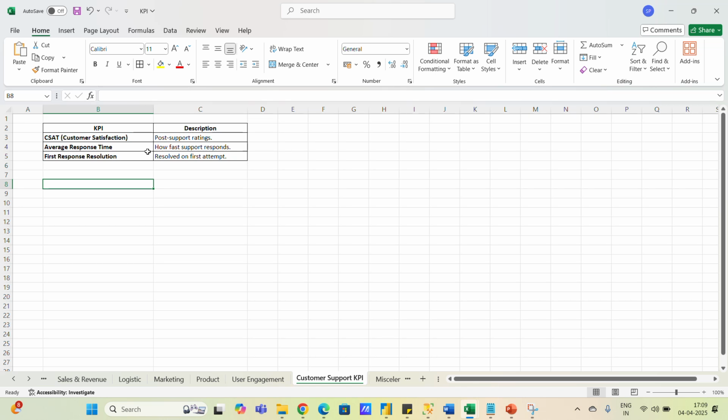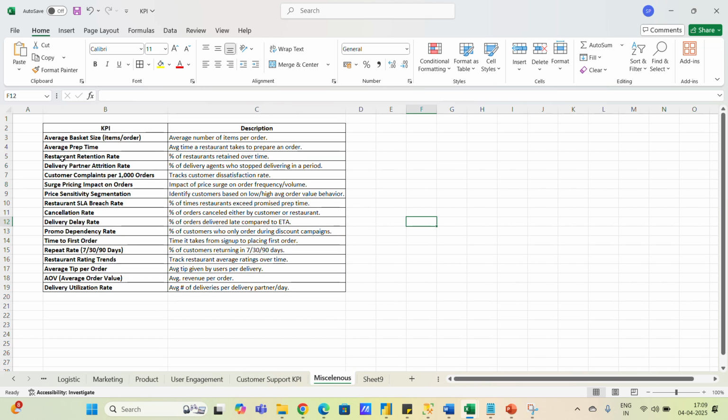If I say I have a problem with my Amazon app, once the conversation is over, they always send you a question on how likely you are to recommend their service. They give a rating out of 5, right? So that's a CSAT score. Then there is a miscellaneous KPI, average market. Everything I will explain to you in the next session.